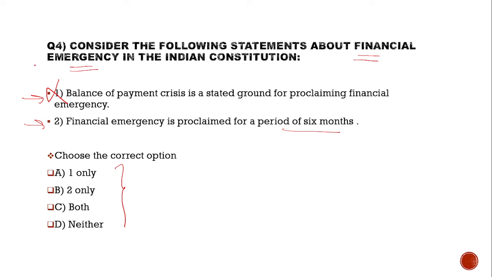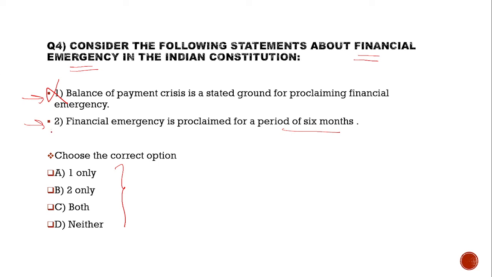So, balance of payment crisis may be a ground, but it is not a stated ground for invoking financial emergency. So, statement 1 is incorrect.